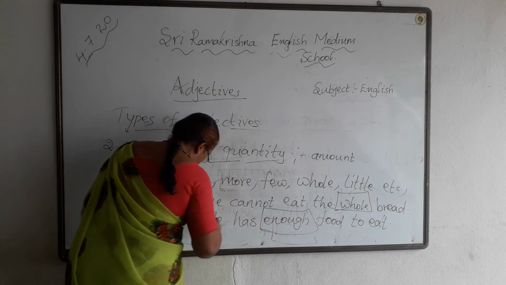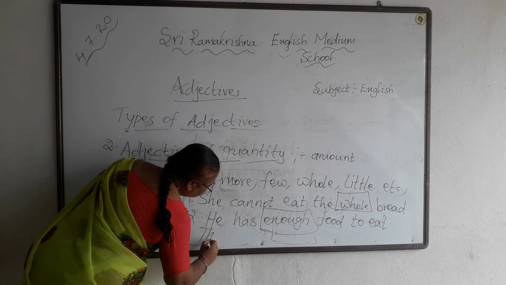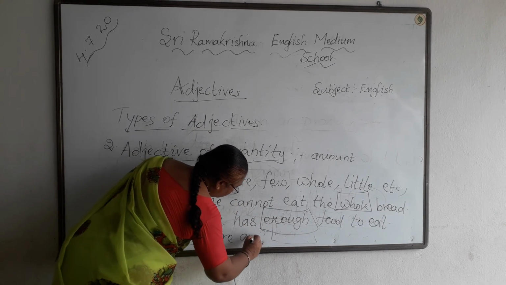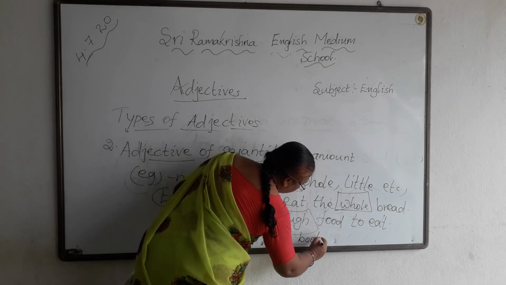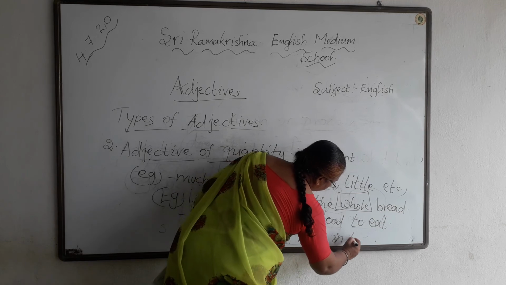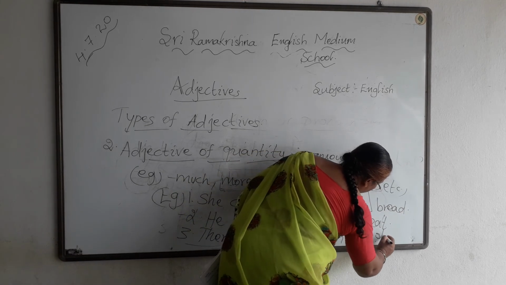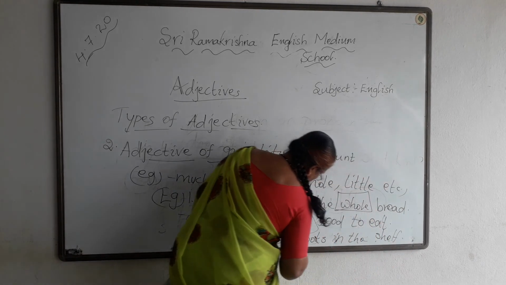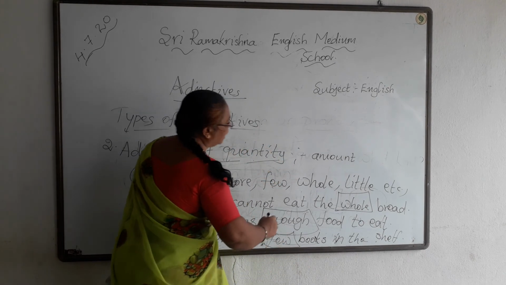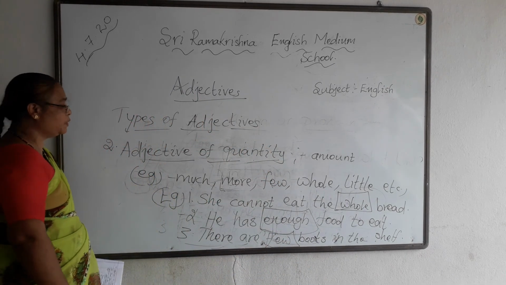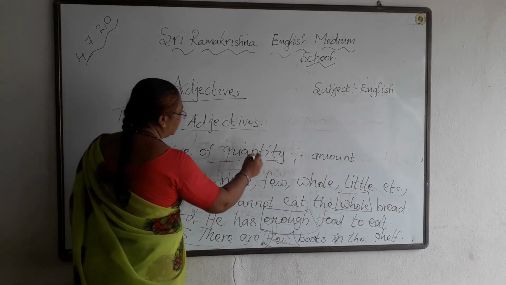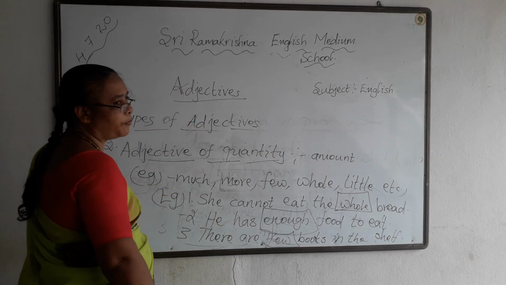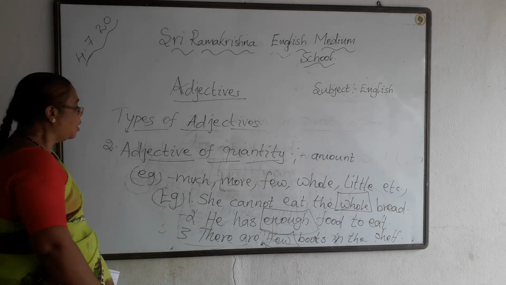Next, there are few books in the cupboard, in the shelf. Okay. So here, few books. Few is the adjective of quantity. So this adjective of quantity helps us to show the amount or approximate amount of a noun or pronoun.